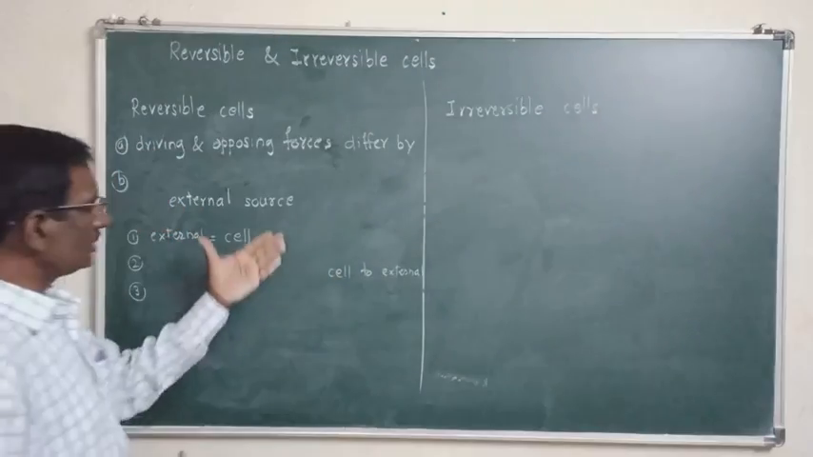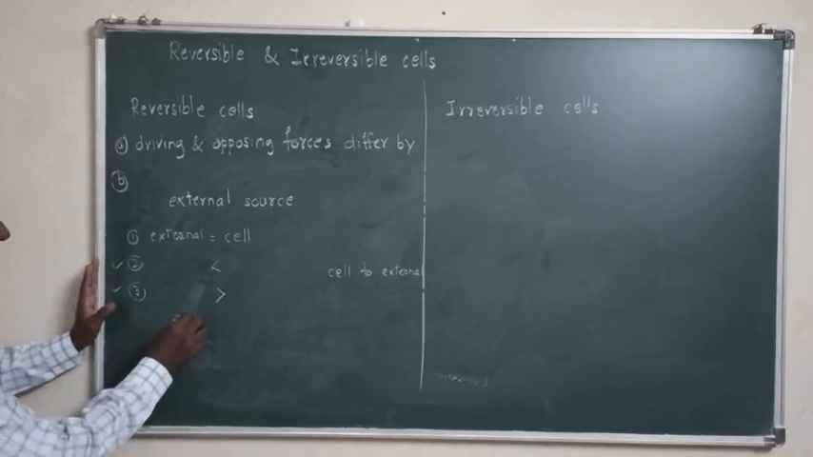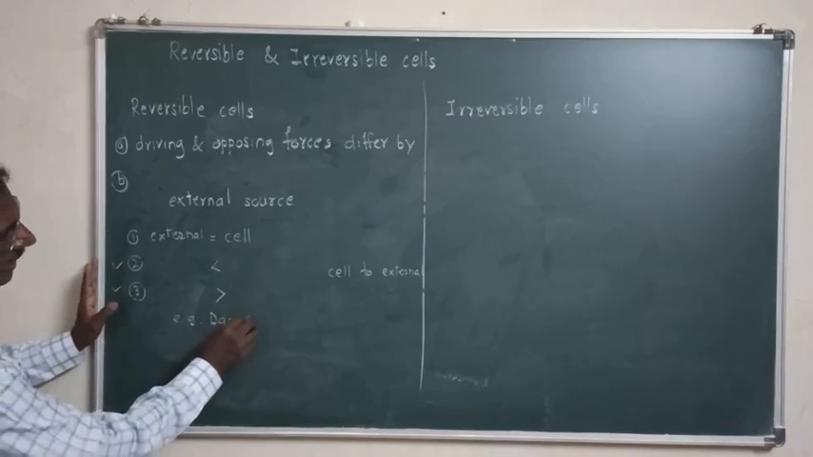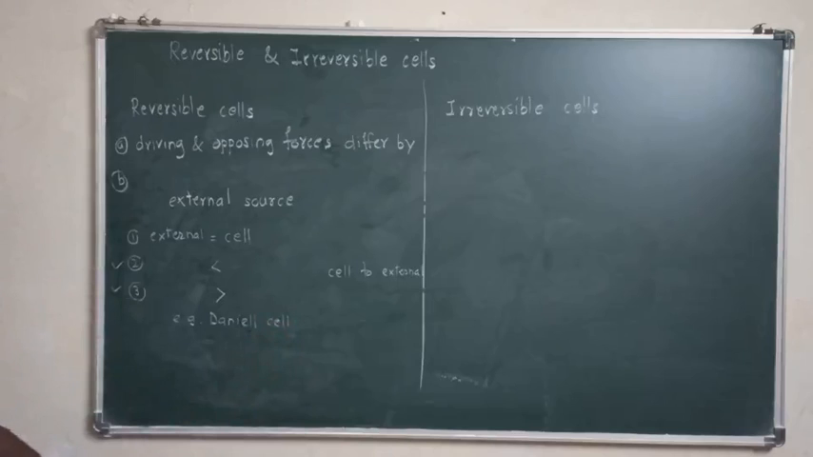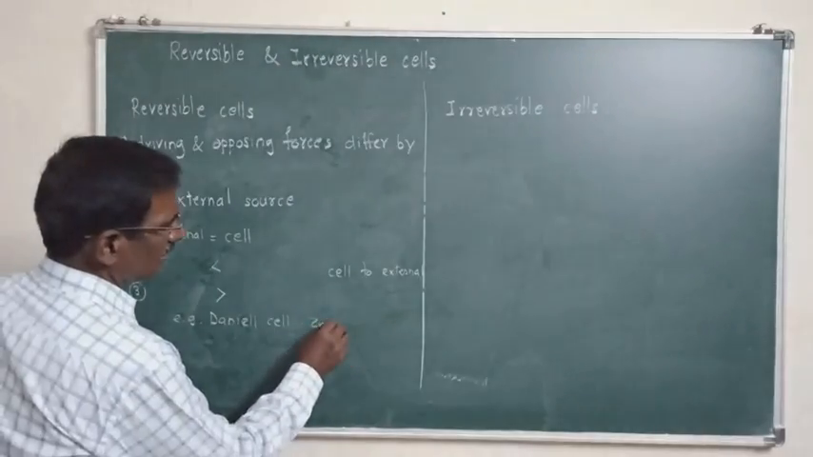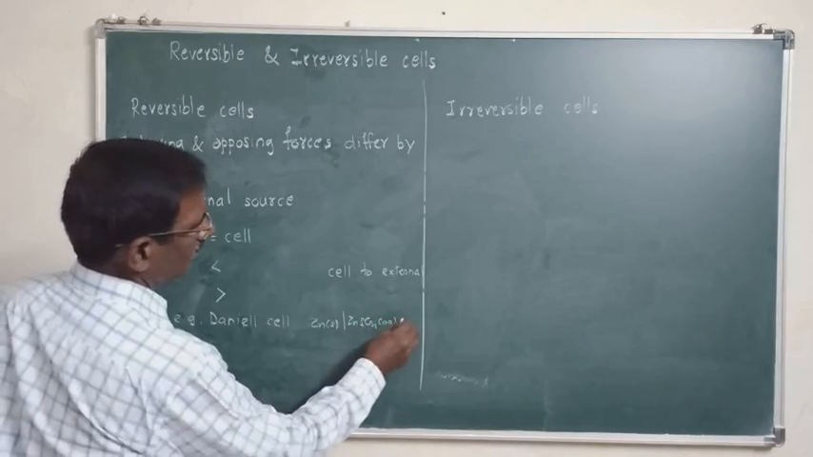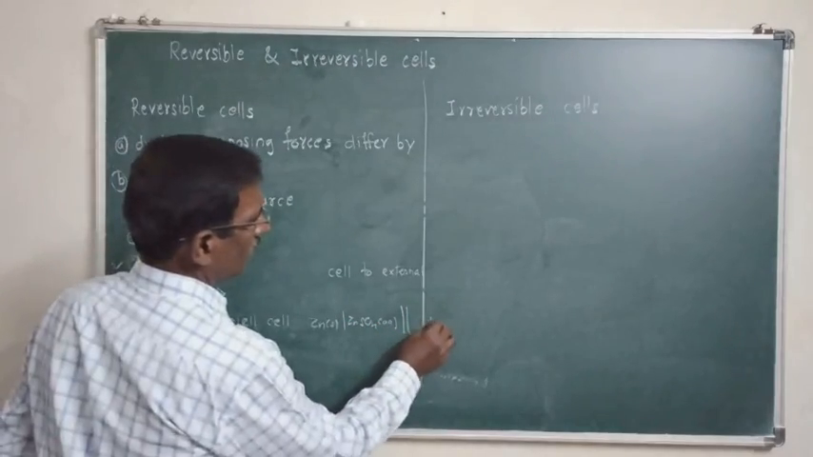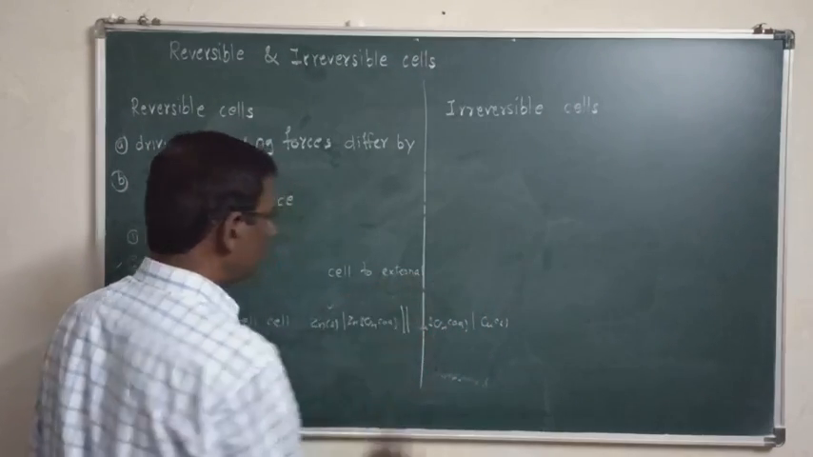We can explain these two conditions with the help of an example, the Daniell cell. The Daniell cell is a reversible cell, and in it the liquid junction potential is eliminated by using a porous partition. The Daniell cell is like this: ZnSO4 salt, then separated by another salt, and copper. This is the example of the Daniell cell.